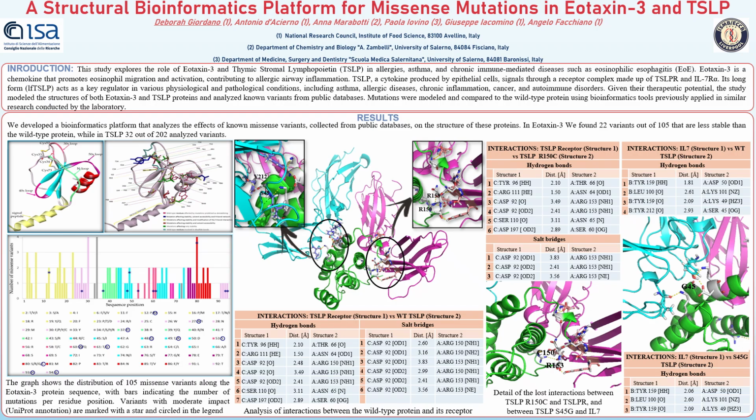The same approach has been employed for TSLP. Results show that among the 202 TSLP variants analyzed, 121 altered at least one structural parameter. The long-form TSLP adopts a 4-helix bundle with an up-up-down-down topology, stabilized by 3 disulfide bonds and connected by loop regions. 4 mutations affected the secondary structure.